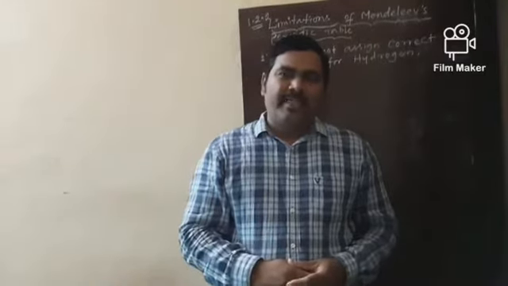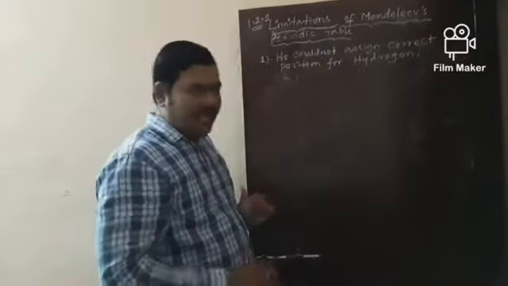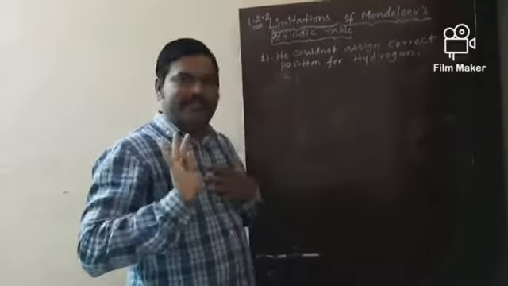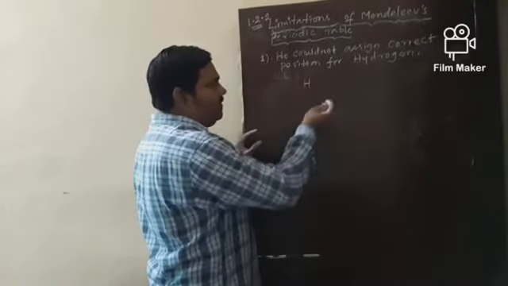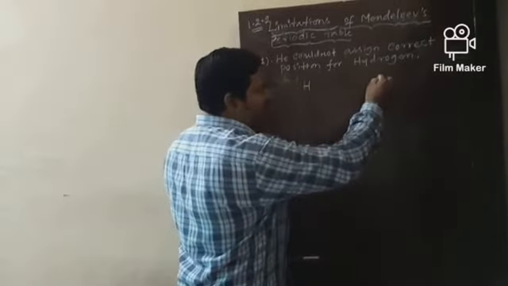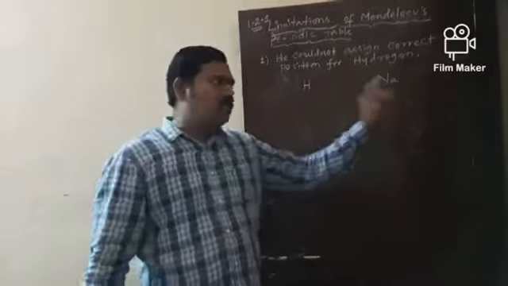But why is the position of hydrogen still debated in his periodic table? Let me explain. Let me take hydrogen and one element from the alkali metal group, that means the first group. Let me select sodium.